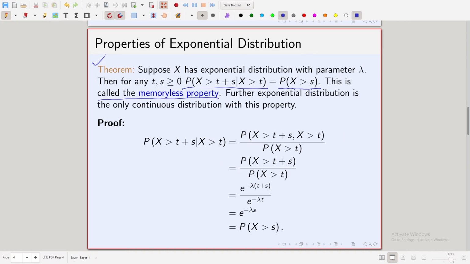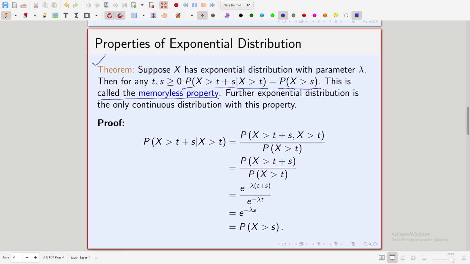So when you are asking what is the probability that it will survive for s additional units of time, it is as if it is a new bulb, forgetting that it has worked for t units of time. That is why it is called the memoryless property. So that is what the probability that x is greater than t plus s, given x greater than t, equal to the probability that x is greater than s, says. If you think of it in a real life situation, this is what it is saying.